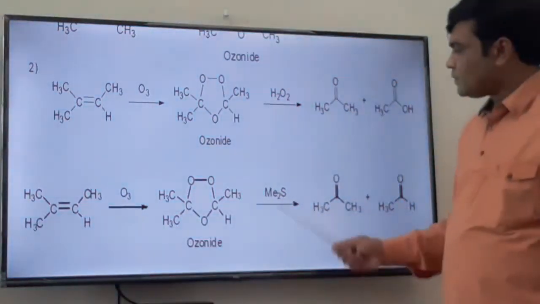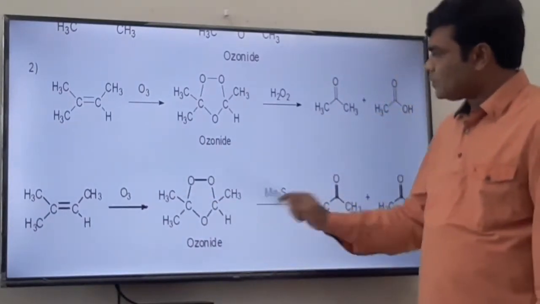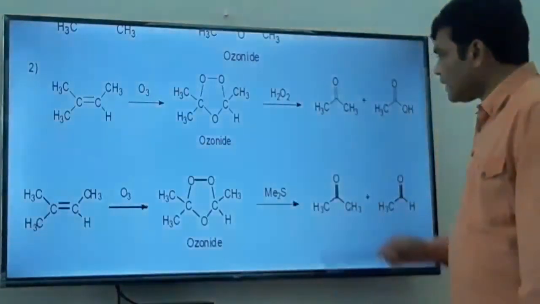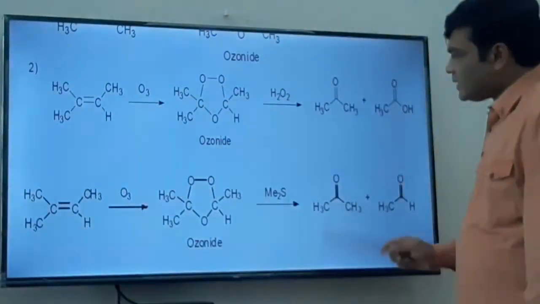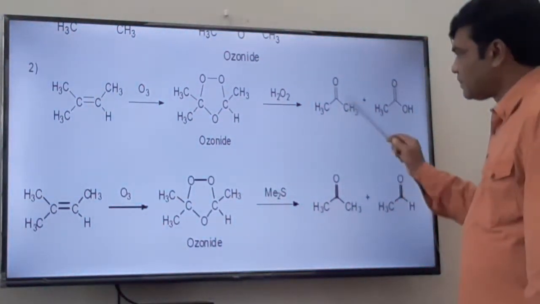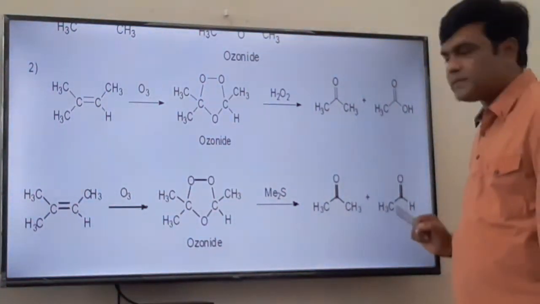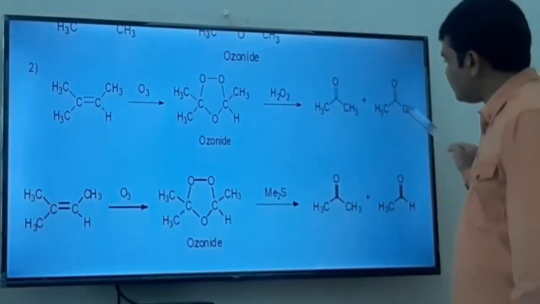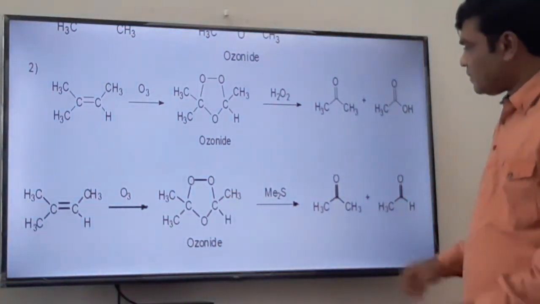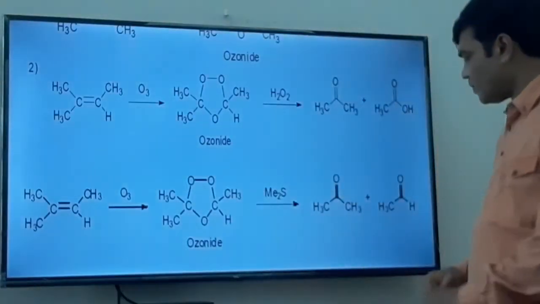Now what I want to tell you here is that for the same compound we have taken, the ozonide is formed. Now instead of hydrogen peroxide, here dimethyl sulfide is used. If dimethyl sulfide is used, then one product is ketone, the same as with hydrogen peroxide, but the other product is aldehyde. No further oxidation takes place. However, in hydrogen peroxide medium, we get acid. This we have to remember here. When dimethyl sulfide is used, this is ketone and this is aldehyde. No further oxidation.